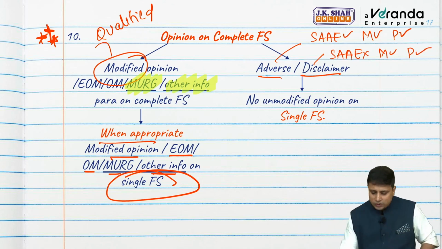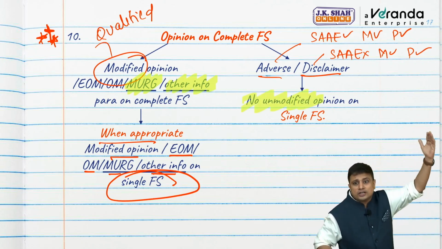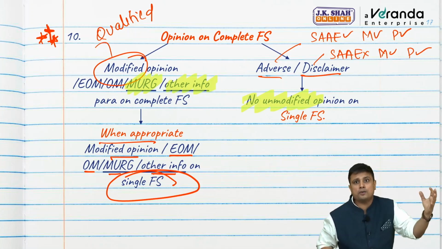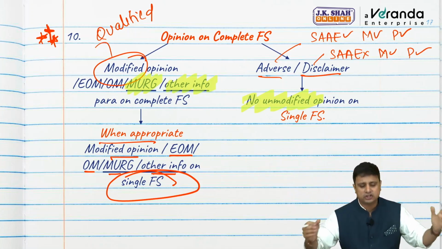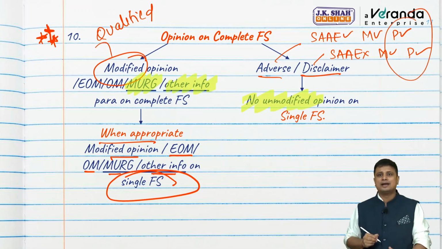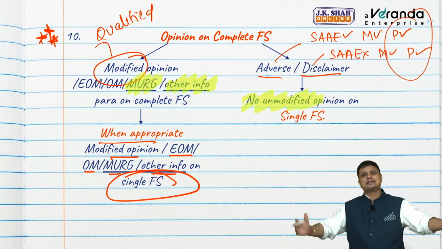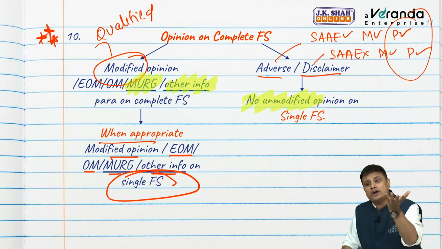Then in that case, we cannot issue unmodified opinion on single financial statement. If you are giving adverse on complete or disclaimer on complete, you cannot give an unmodified opinion on single financial statement. My friends, when you are saying the matter is pervasive, it is affecting multiple elements, it is present everywhere, then how can you say unmodified on single?